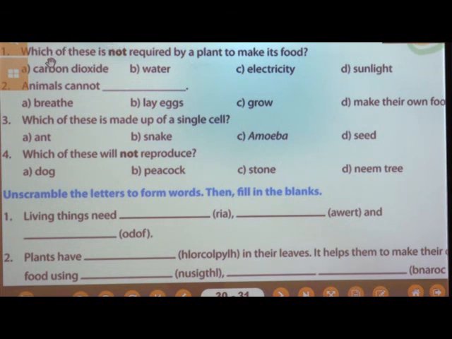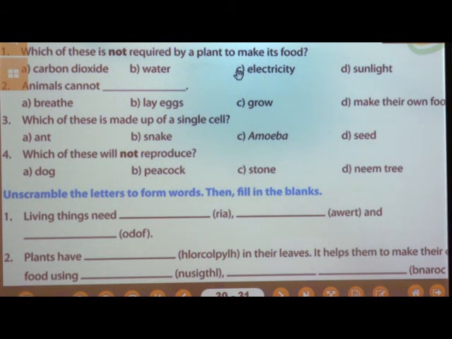Question number one: which of these is not required by a plant to make its food? Options are carbon dioxide, water, electricity, sunlight. Out of them, which is not required by a plant to make its food? What is the answer for that? The answer is electricity.